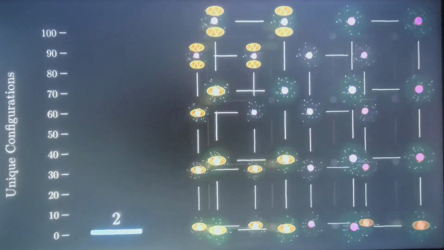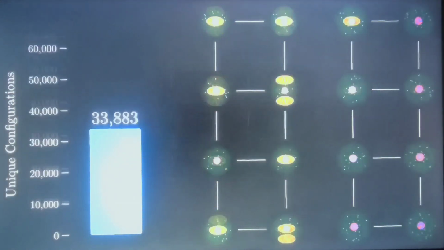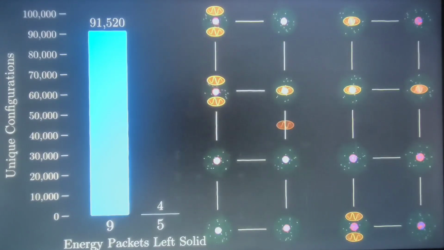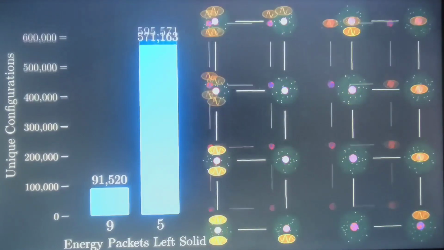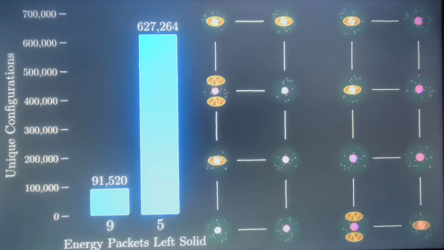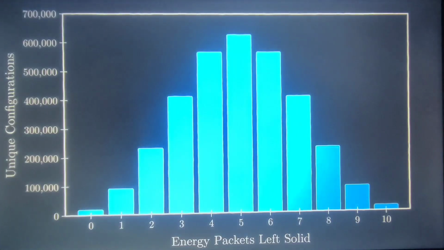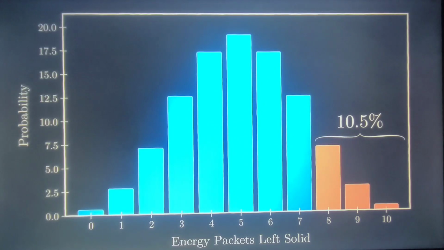There are 91,520 configurations with 9 energy packets in the left bar, but 627,264 with 5 energy packets in each bar. That is, the energy is more than 6 times as likely to be evenly spread between the bars. But if you add up all the possibilities, you find there's still a 10.5% chance that the left bar ends up with more energy packets than it started. So why don't we observe this happening around us?